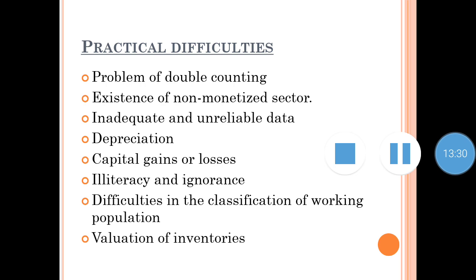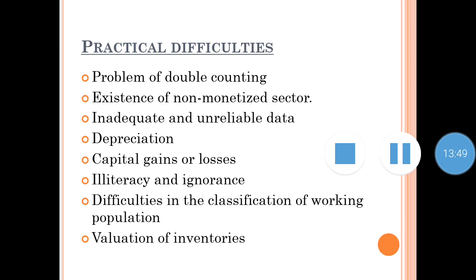There are no uniform, common, or accepted standard rates of depreciation applicable to the various capital assets. So, in case of depreciation, one has to make many reasonable assumptions. If we talk about a depreciation value, then we need to make assumptions.